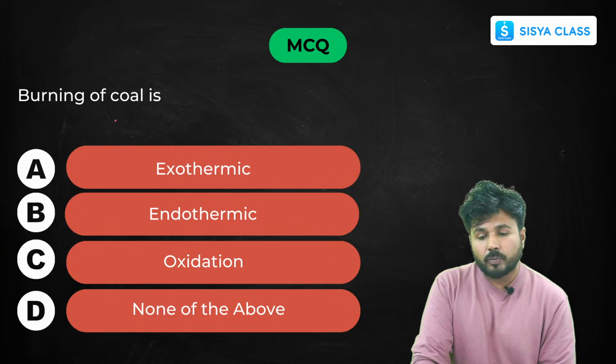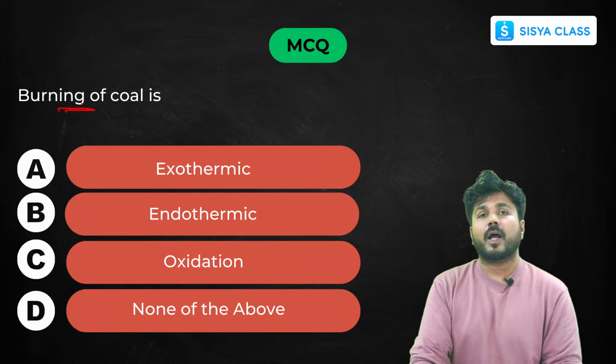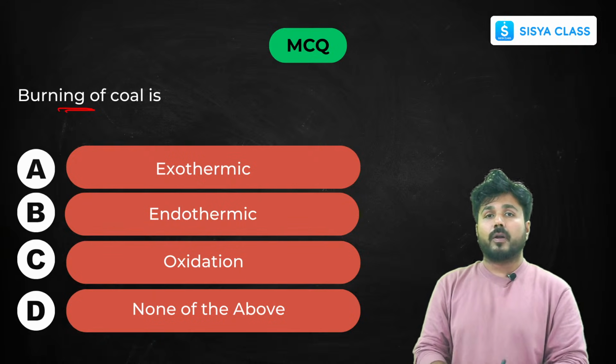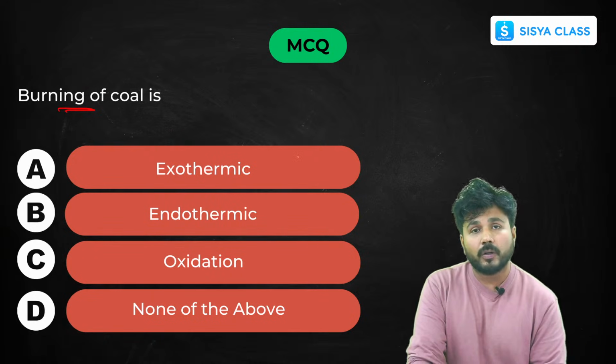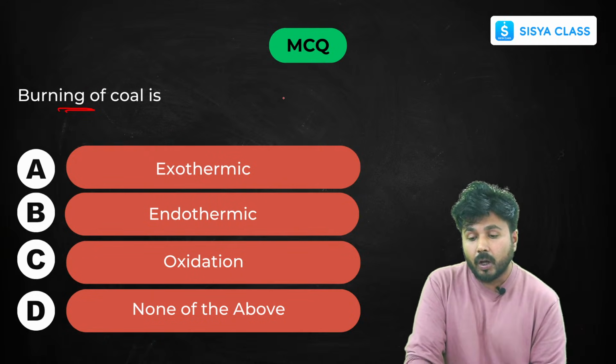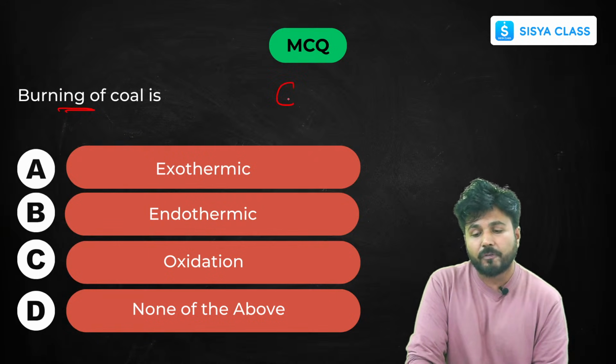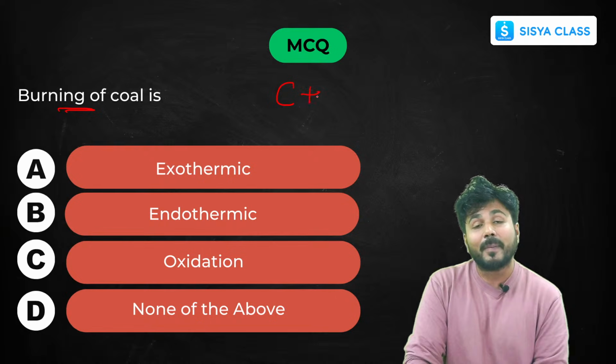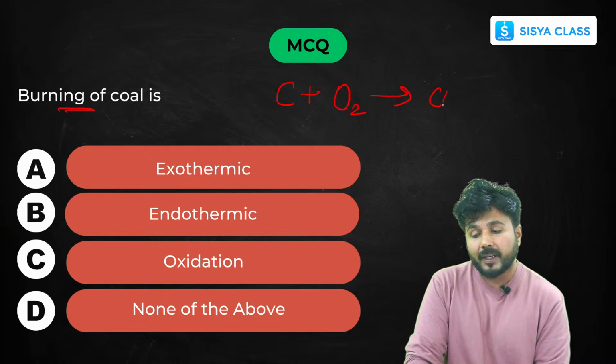Now the next one is your burning of coal. All of you have learned this in your lower grades, in the 8th grade. Coal contains carbon. Burning means combustion. So if I burn it in the presence of oxygen or air, it will form carbon dioxide and release some heat.